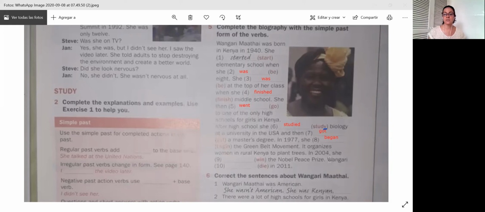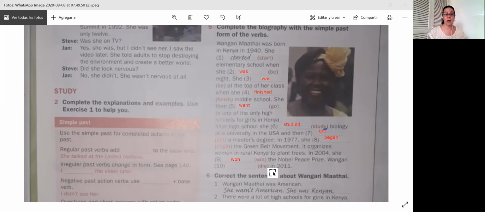In 2004, so again we have another irregular, win, the past would be won. She won. It sounds like number one, but usually I think it's W. And quite different. So she won the Nobel Prize, the Nobel Peace Prize.